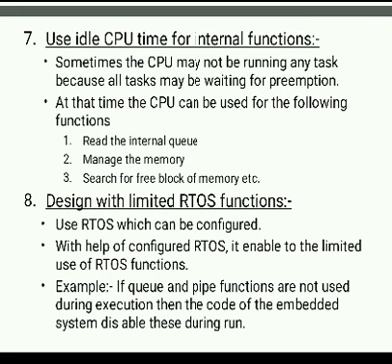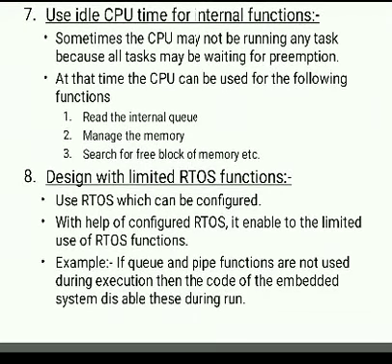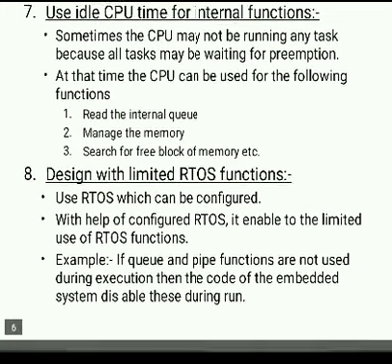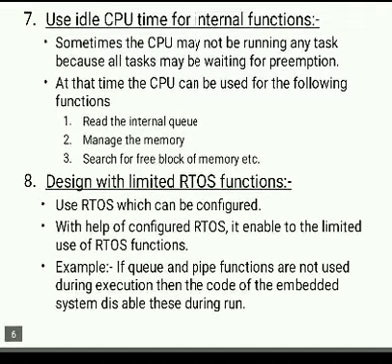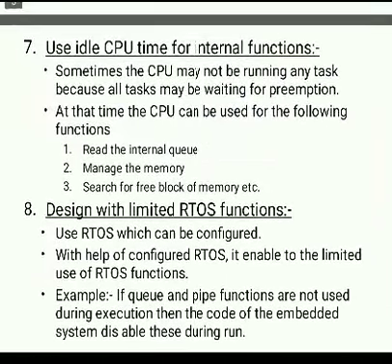And the last strategy is design with limited RTOS functions. If you're designing with an RTOS, use one which can be configured so that we can disable system calls that are not required in our program. For example, if queue and pipe functions are not used during execution, then the code of the embedded system disables these. So these RTOSs help us disable the system calls if we are not using them. So these are the 8 strategies that are discussed in this session.